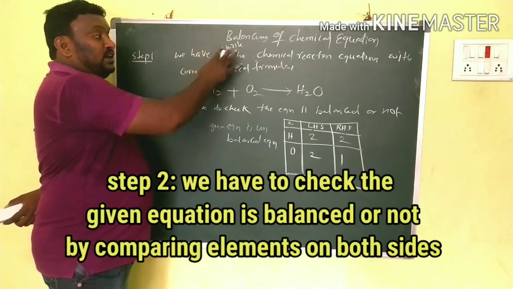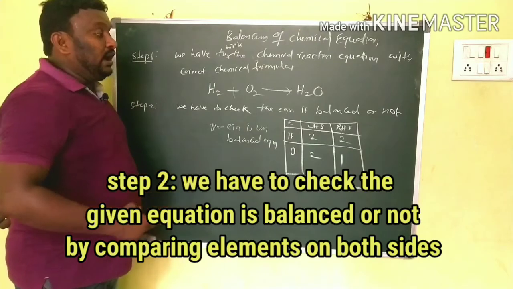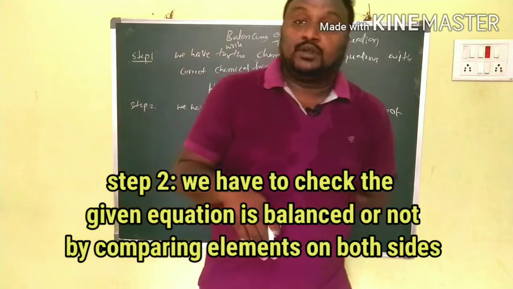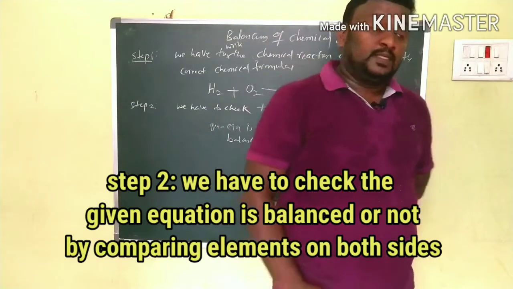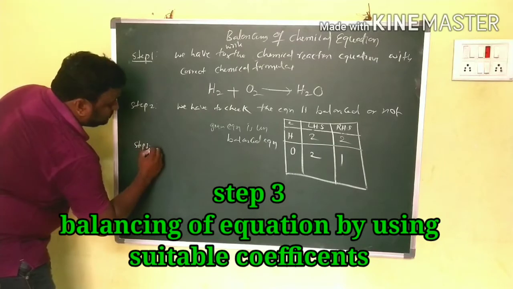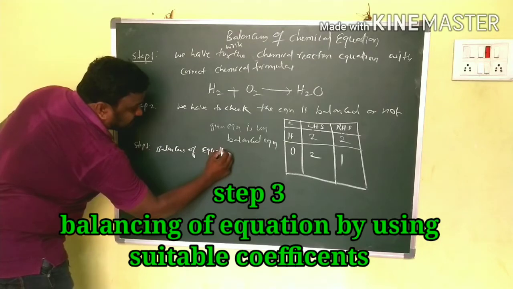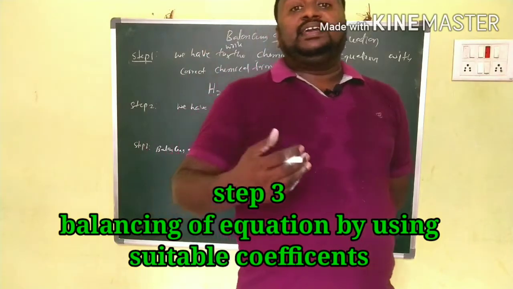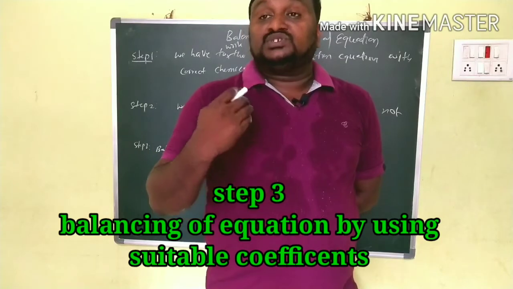Step 1 is writing the chemical reaction with the suitable molecular formulas. Step 2 is to check whether the equation is balanced or not. For that we make a table and count each element on the LHS side and RHS side. And now the third one, step 3: balancing of the equation by taking suitable constants.